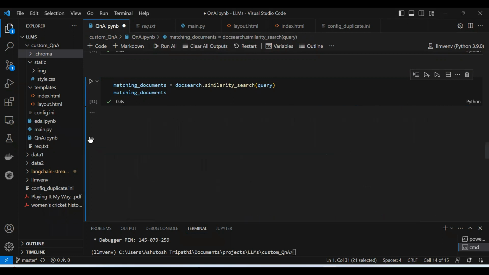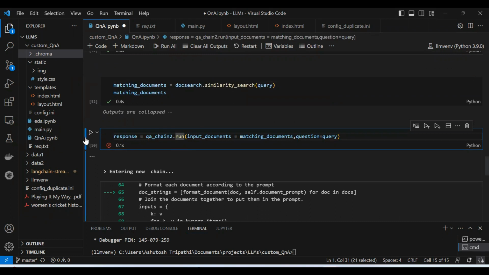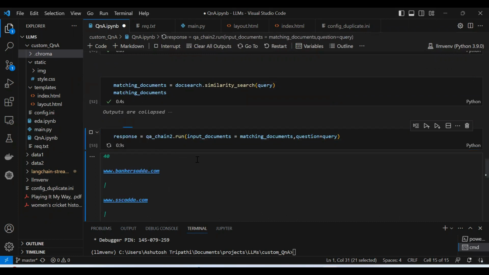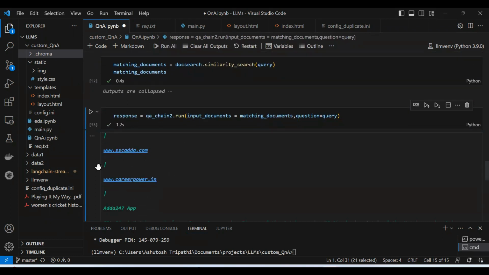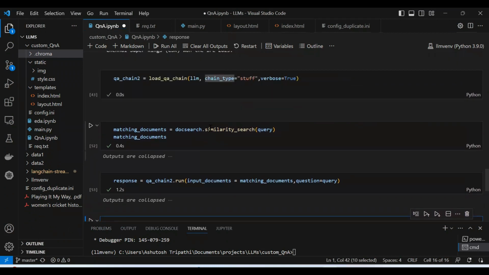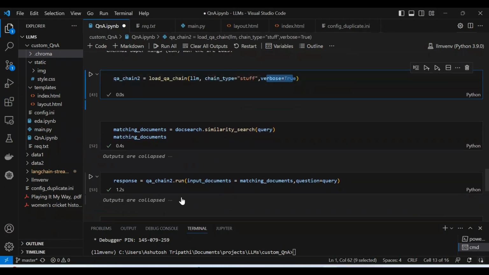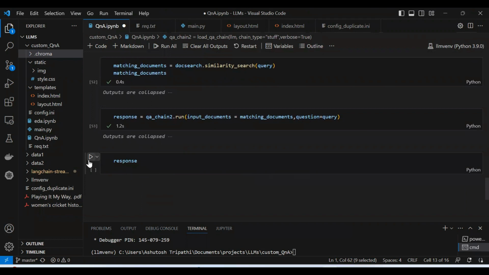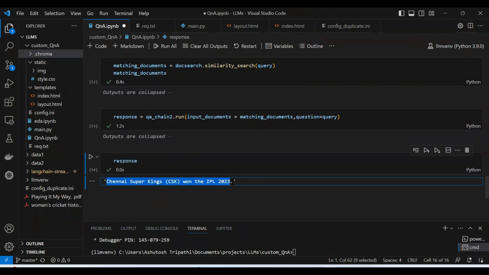Now let me collapse this, and if I run this, it will work. So that was the problem here. Now it is giving me the answer properly. Let me collapse this and simply print the response, because otherwise it will print everything, since verbose is equal to true. It prints the whole thought process it went through in calculating the answer. Now the answer is Chennai Super Kings won the IPL 2023. So we have got the same answer that we got using retrieval QA.